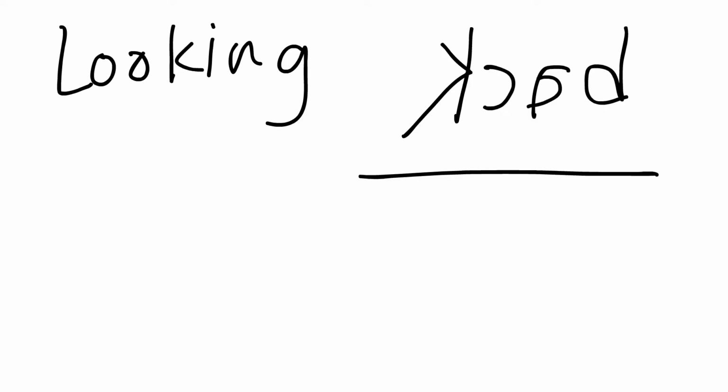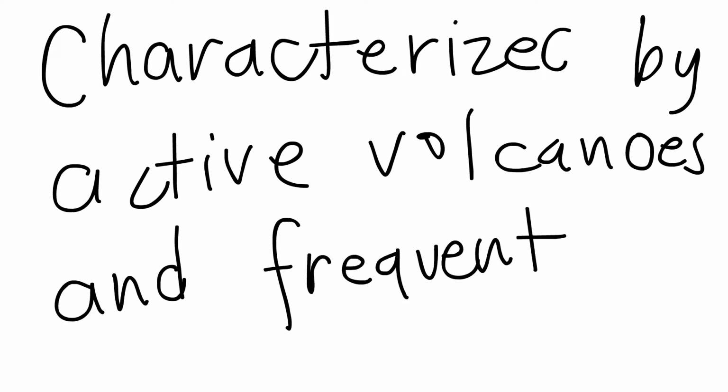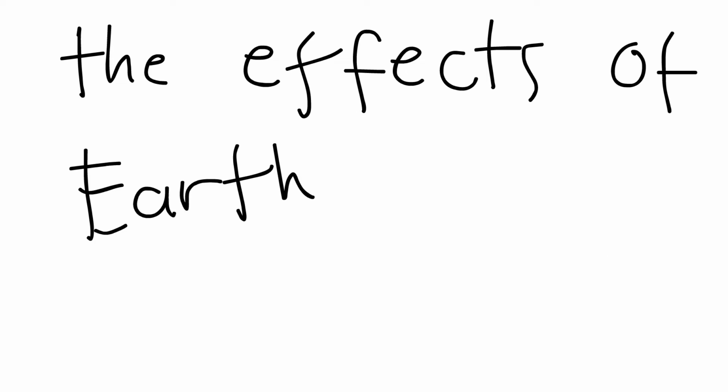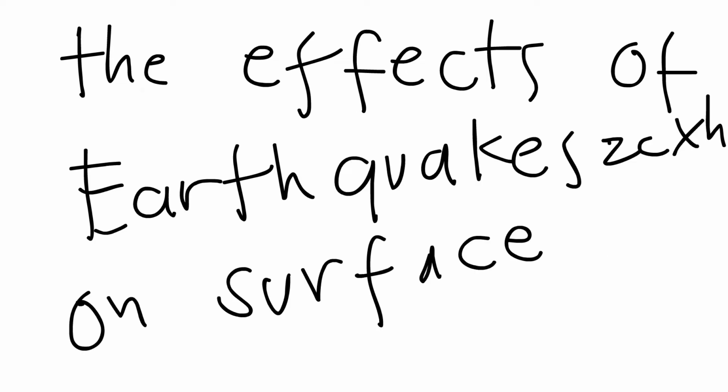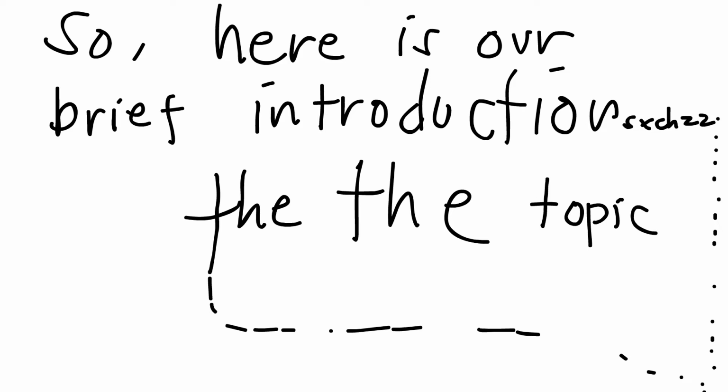Looking back, earthquake always occur at different parts of the Philippines because it is located along the Ring of Fire. Ring of Fire is a path along Pacific Ocean characterized by active volcanoes and frequent earthquakes. In grade 7, the effects of earthquakes on Earth's surface were discussed. So here is our brief introduction of the topic.